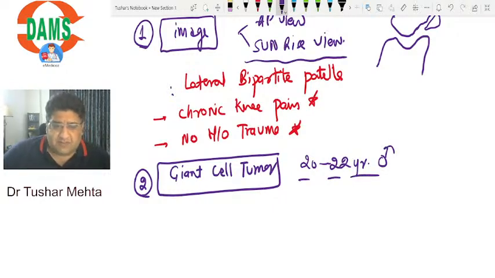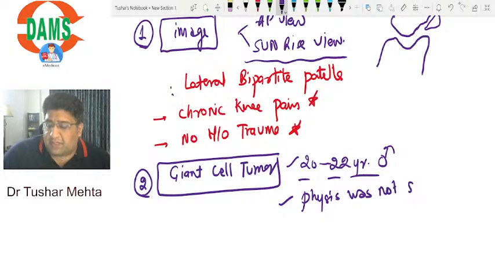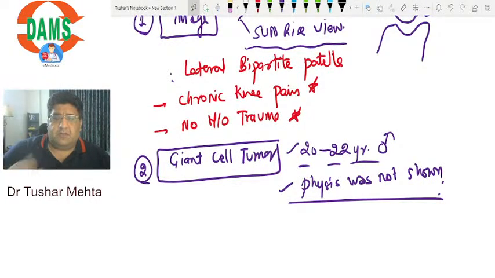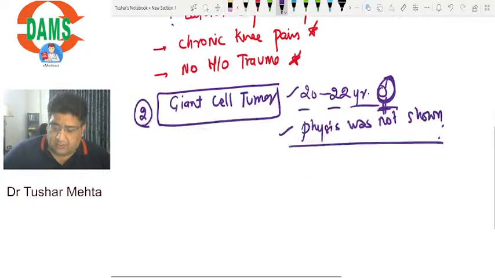Put it up in the chat box. Keshav, I'll address that also. So the age group is very suggestive of GCT. It is not ABC. Plus the physis was not shown. Do remember that the growth plate was not shown, and they had shown a circumscribed lesion with quite an amount of geographical destruction, a quite expansile lesion. Okay, so 22 female, as they say, is mentioned here. So obviously it is going towards GCT, so there is no question on that.